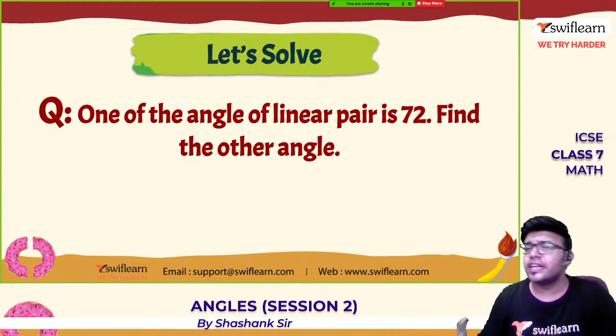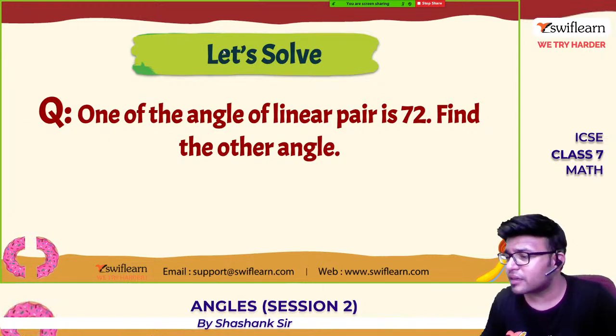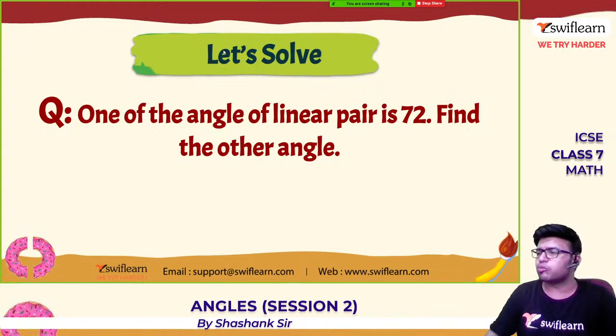One of the angles of a linear pair is 72. Find the other angle. Aryan versus Manjula versus anyone else who is seeing the stream. Solve this, guys.